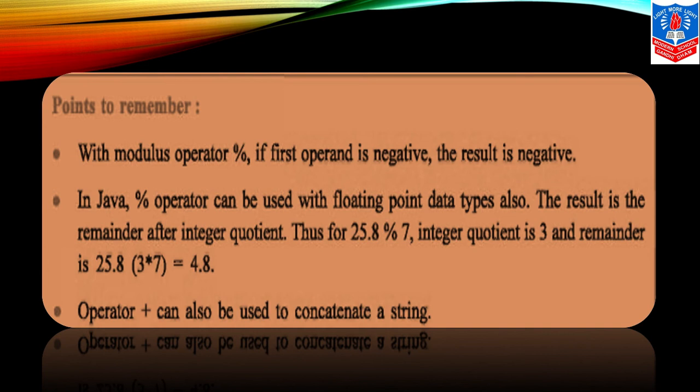Points to remember with the modulus operator: if the first operand is negative, the result is negative. In Java, the percent operator can be used with floating point data types also. The result is the remainder after the integer quotient. Thus for 25.8 modulus 7, the integer quotient is 3. 7 3s are 21, and the remainder is 25.8 minus 21, which is 4.8.